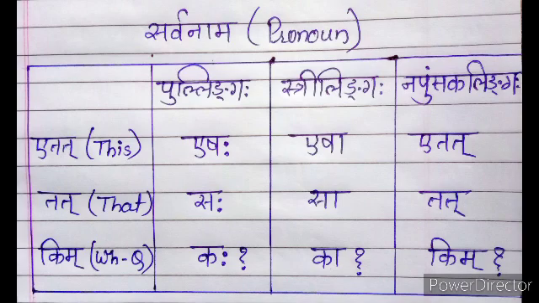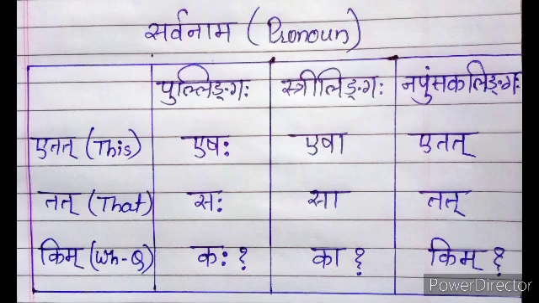Etat means this and Tat means that. So the words are, in Pullingi, Eshah, Sah; in Strilingi, Esha, Sa; and in Napunsakalingi, Etat, Tat.